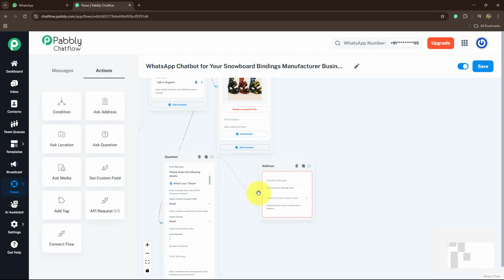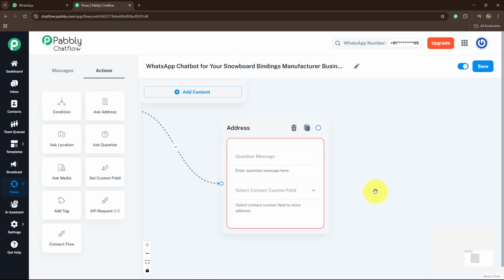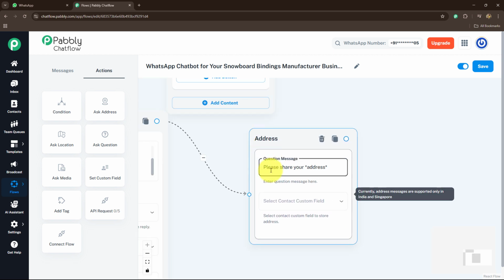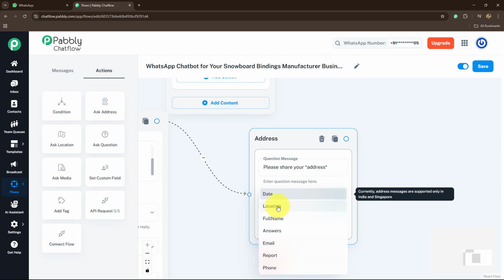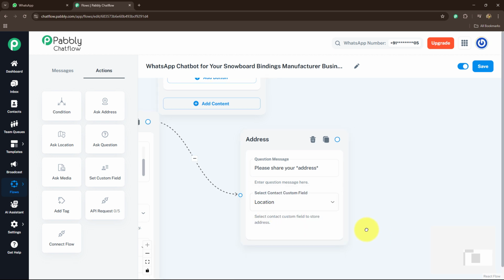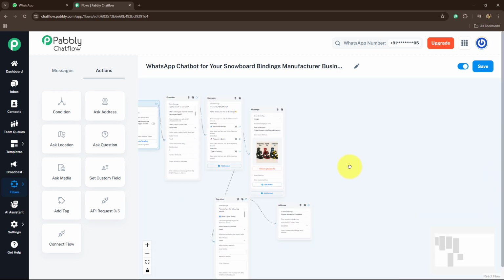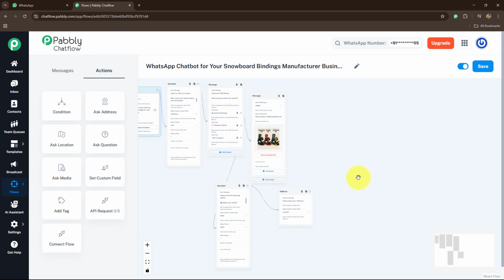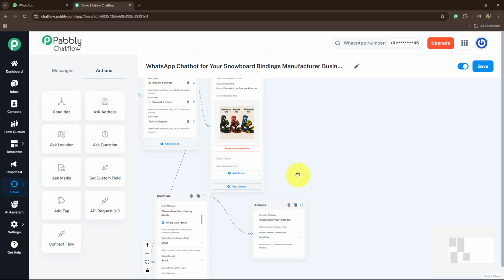I will simply connect it like this. And now here I'm going to collect the address. Please share your address. And here I want location. Okay. Now, as I have received these details, now further I'm going to send them the options that what they want to choose, that what kind of snowboard they want.